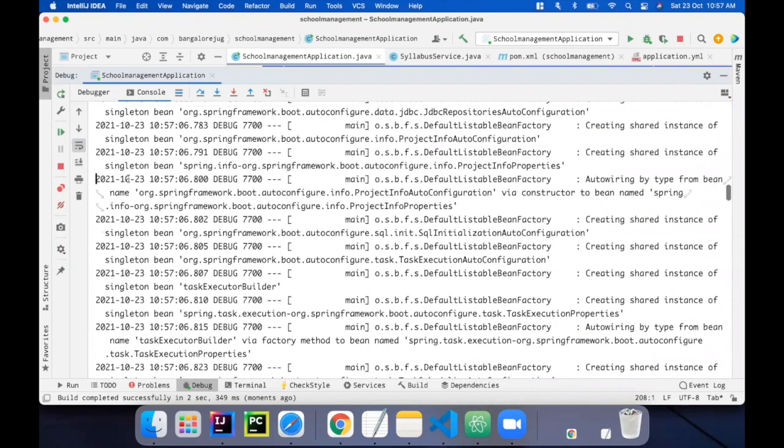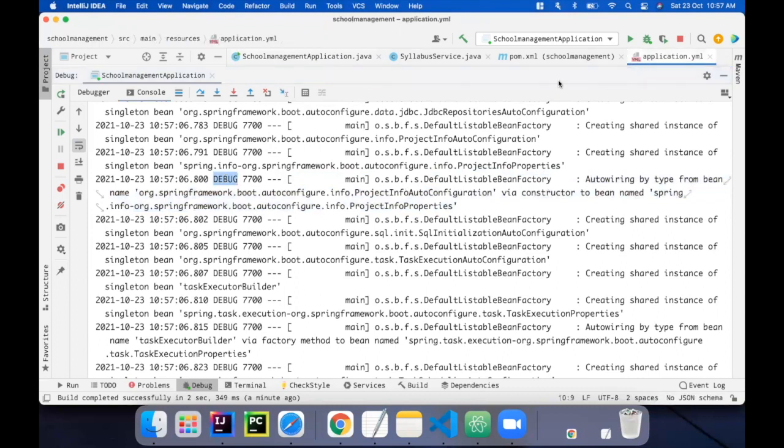So once again, you can see the timestamp and the kind of logging level and the ID and the thread name and the name of the logger and the actual message.